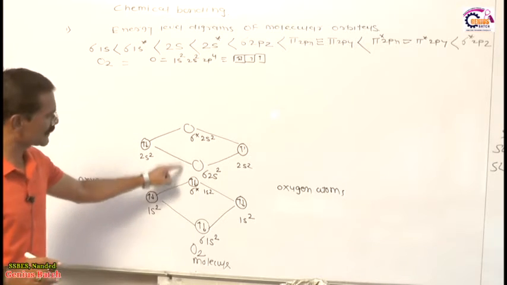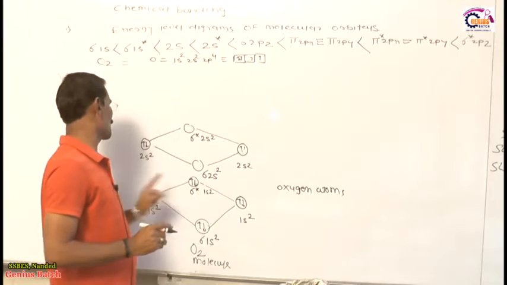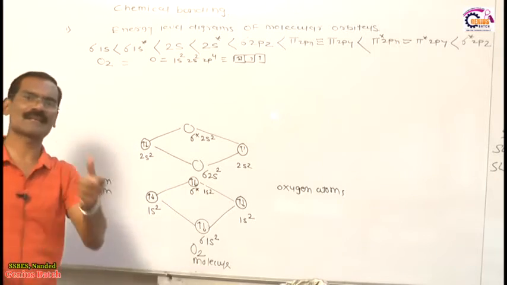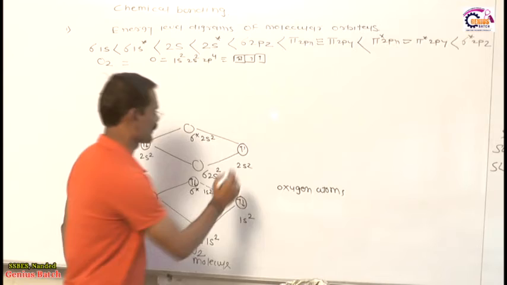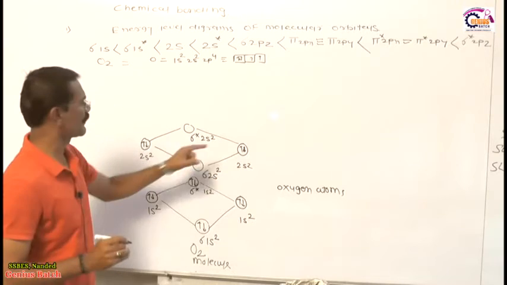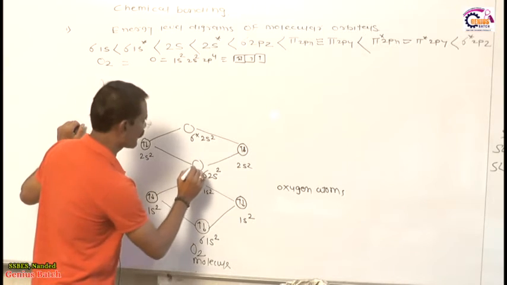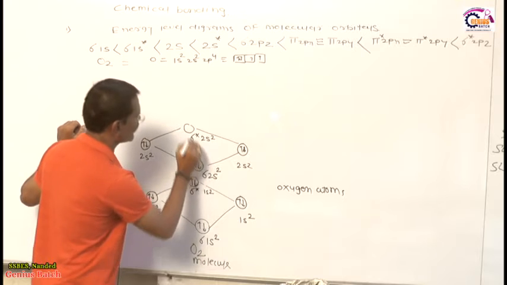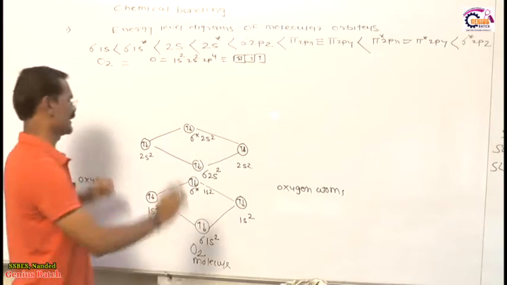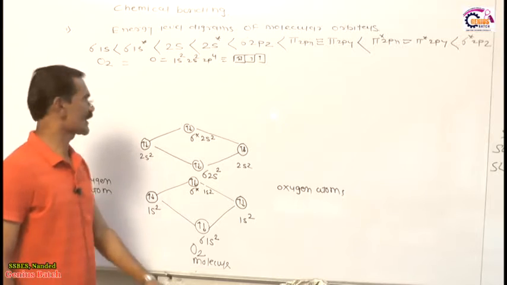What is the difference between sigma and sigma star? Sigma 2s2 is the bonding molecular orbital and sigma star 2s2 is the anti-bonding molecular orbital. So again we have 4 electrons, 2 electrons enter the bonding orbital and the remaining 2 electrons enter the anti-bonding orbital. So this is the sigma star.